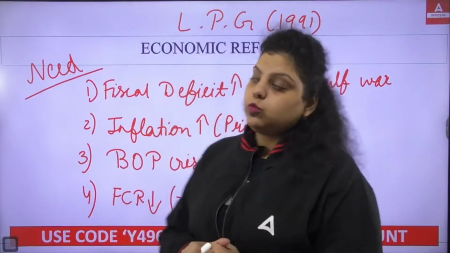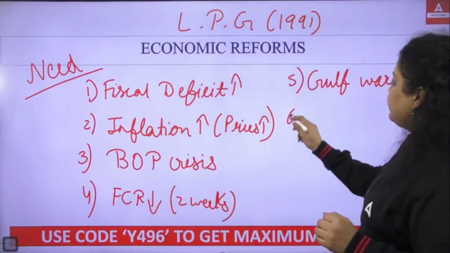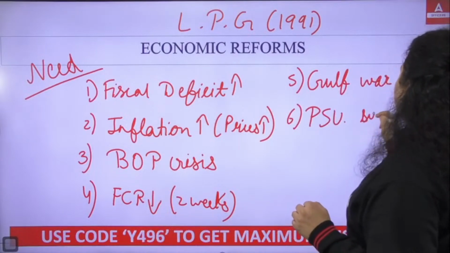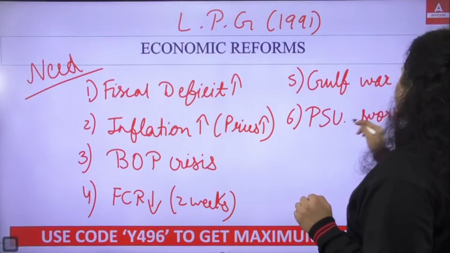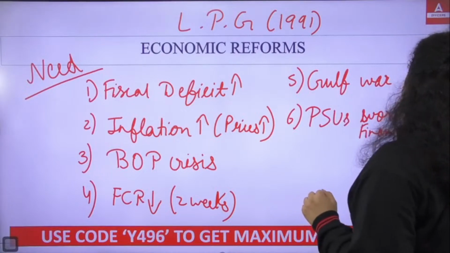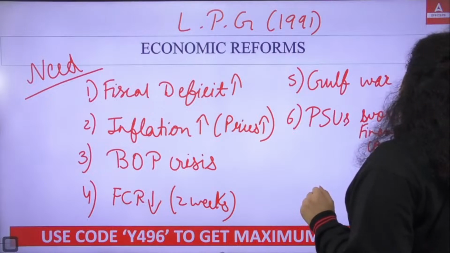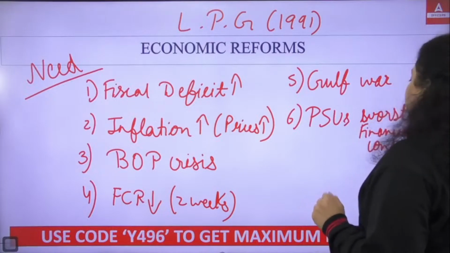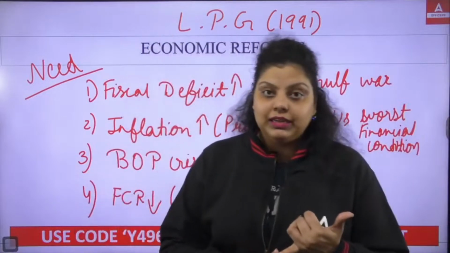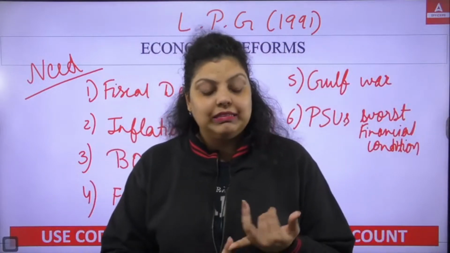So the Gulf War was one of the reasons. Then next, we have seen public sector undertakings were in worse financial condition. The government did not have money at that time, and that's why the public sector undertakings were not working properly. They did not have money to spend on the production of goods and services.